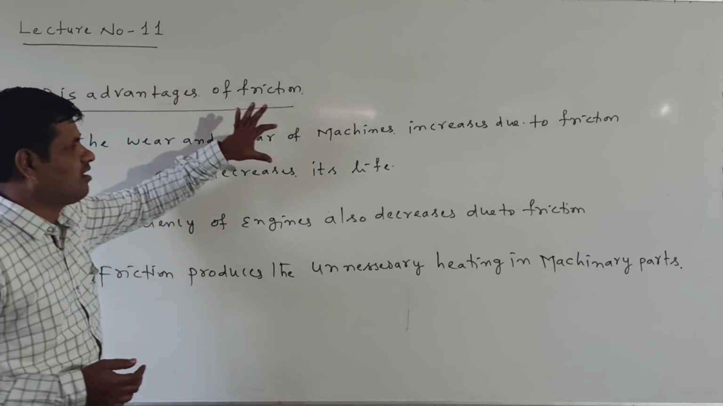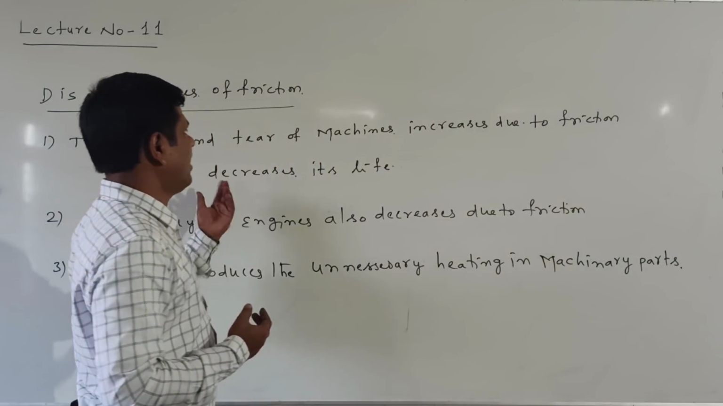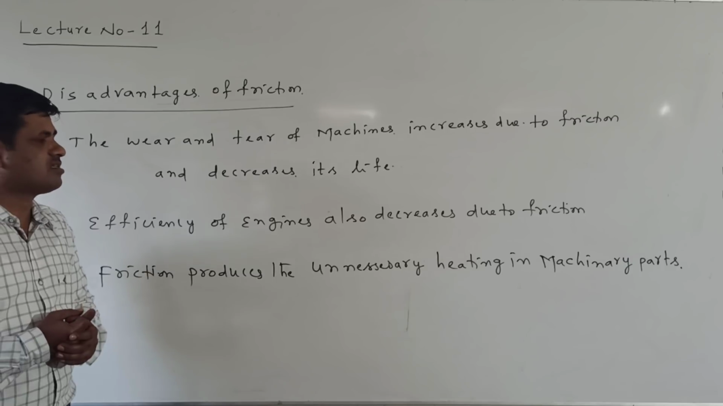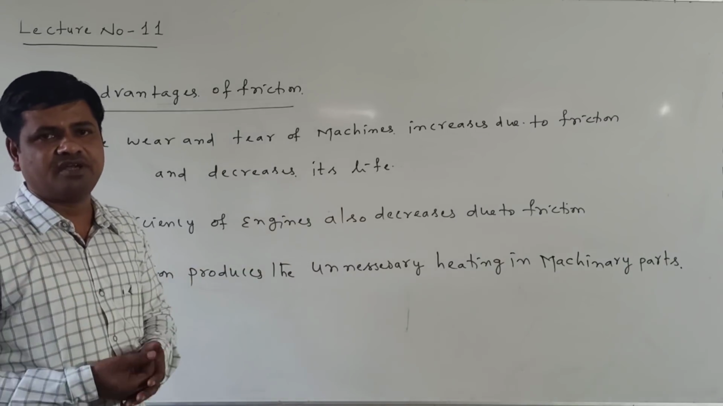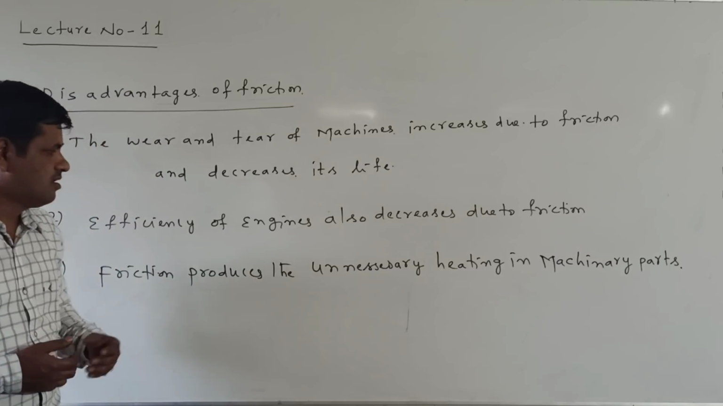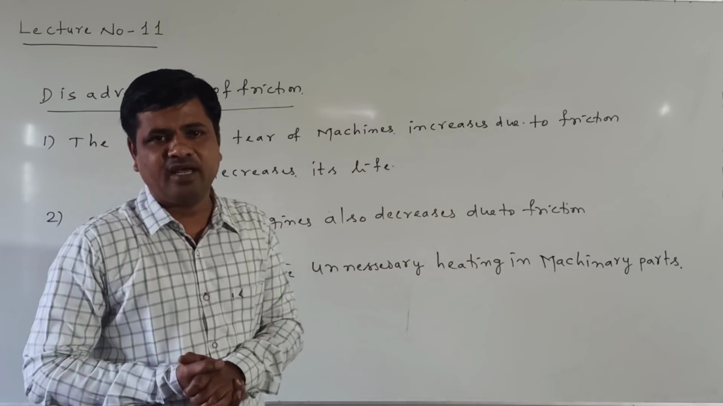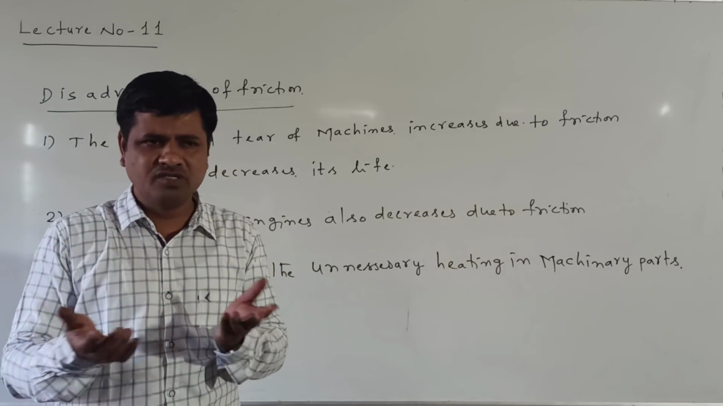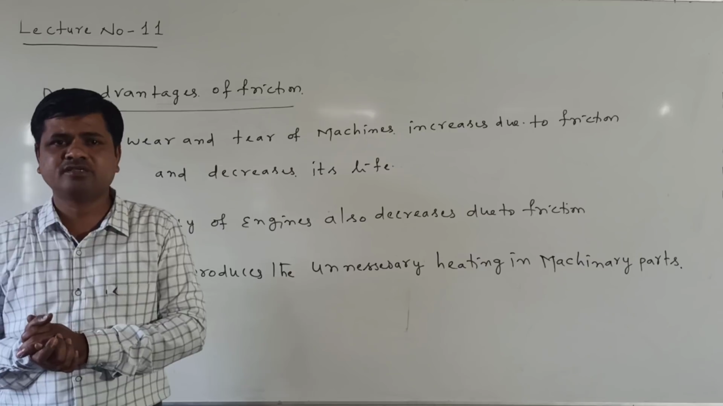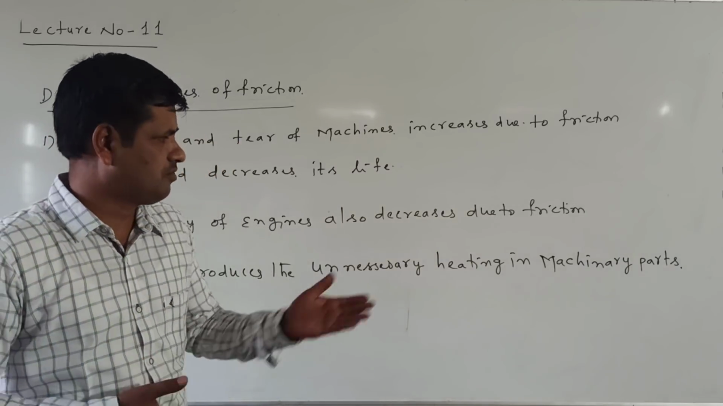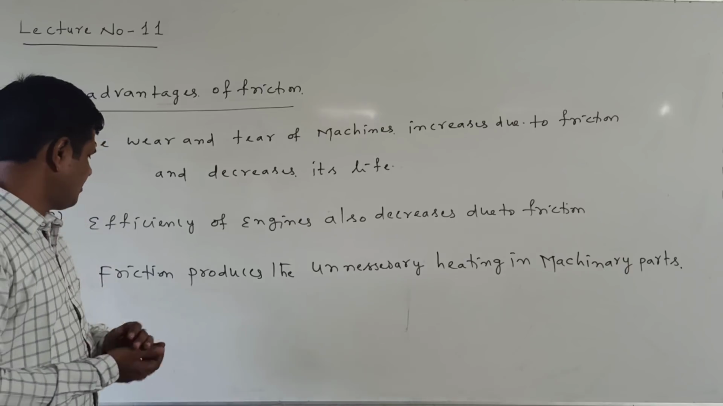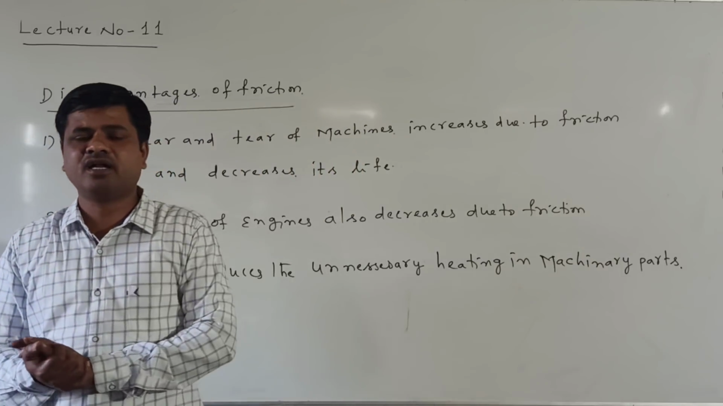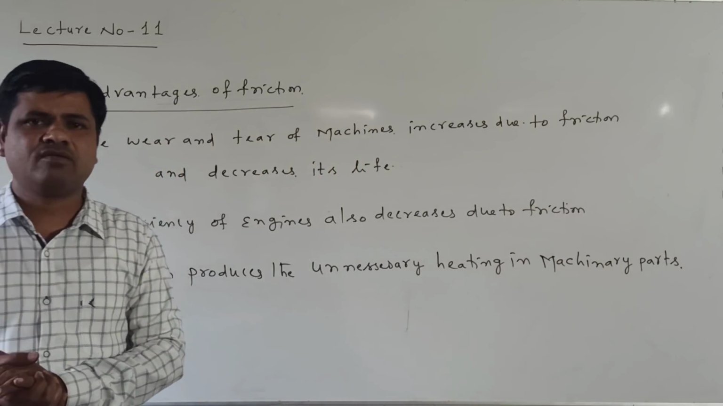The wear and tear of machines increases due to friction. When wear and tear increases, their lifetime decreases. The efficiency of engines also decreases due to friction, meaning working efficiency decreases. In daily life we observe that in some machines heating is produced. Suppose in vehicles also heating is produced. Why is heating produced? Due to friction. So that's the reason we are saying that friction produces unnecessary heating in machinery parts. These are called the disadvantages of friction. Okay, thank you.